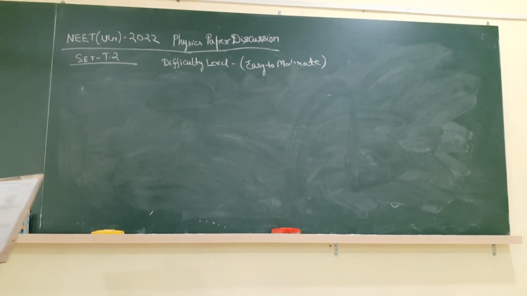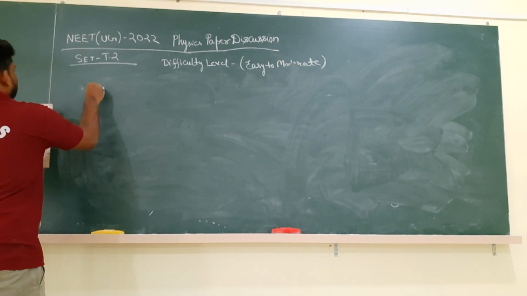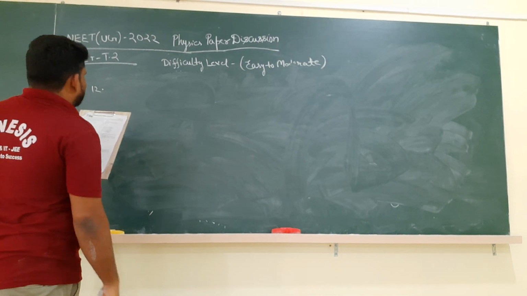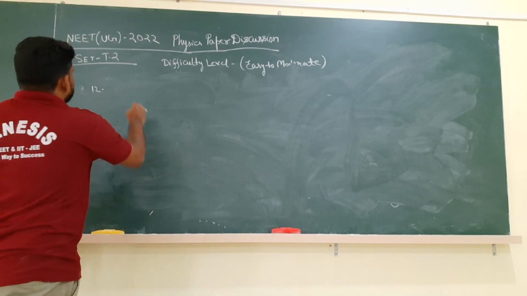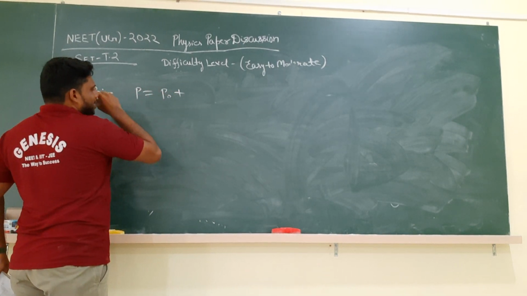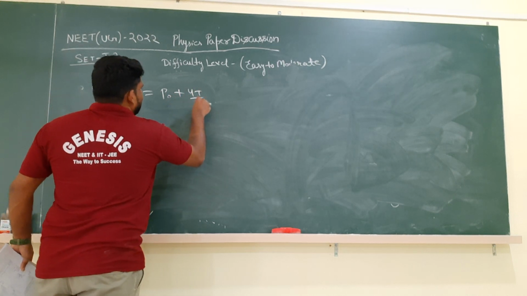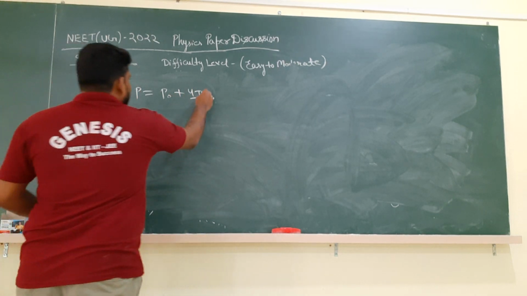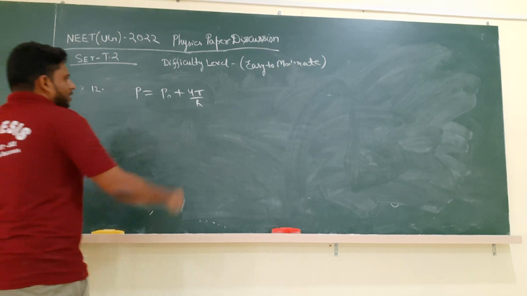Now, question number 12. They are saying that if a soap bubble expands, what happens to the pressure inside the bubble? Very simple question. The pressure inside the bubble is given by P is equal to P0 plus 4T by R, where P0 is the atmospheric pressure, R is the radius of the bubble and T is the surface tension.